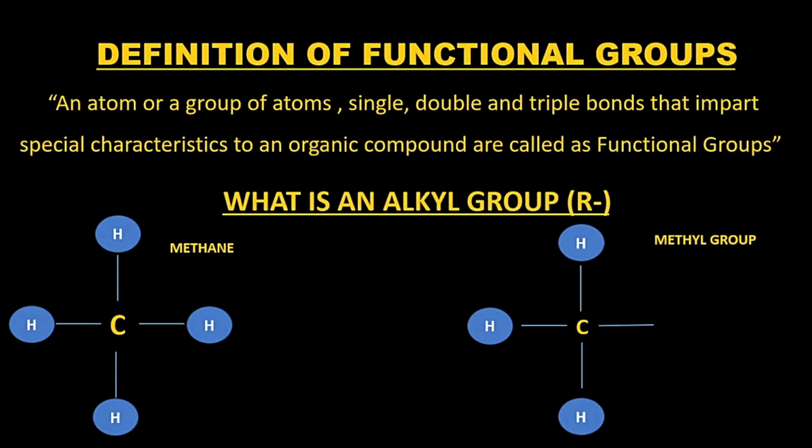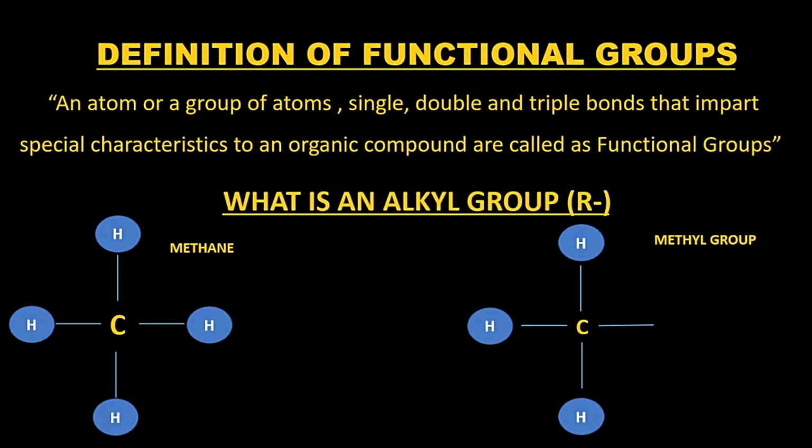Now, an alkyl group is entirely different from an alkane, as an alkane has complete four valencies, while an alkyl group has three valencies satisfied by single bonds and one valency still vacant and available for bonding. In our case, we have methane, in which carbon is attached with four hydrogen atoms. When one bond of methane is broken, we get a methyl group, which has the ability to make one chemical bond.